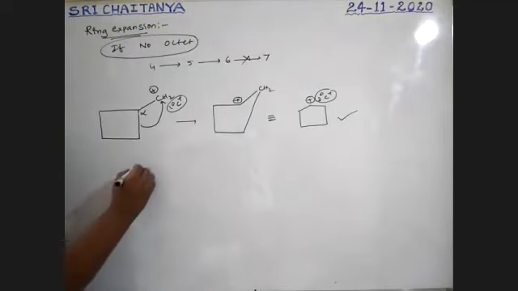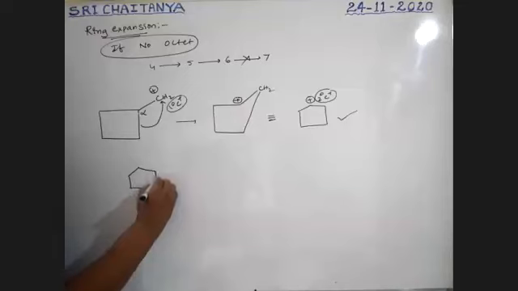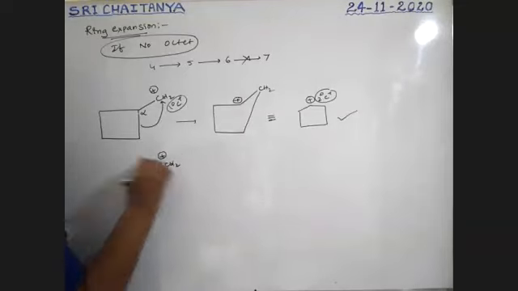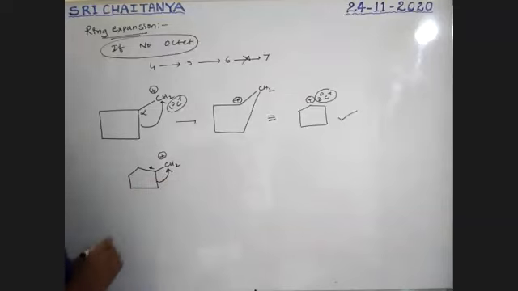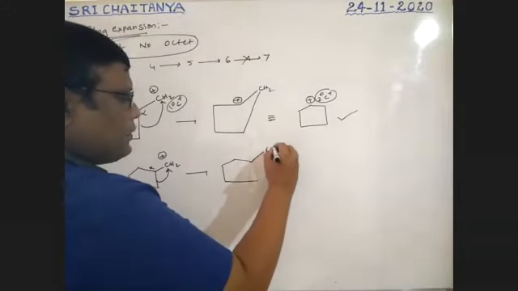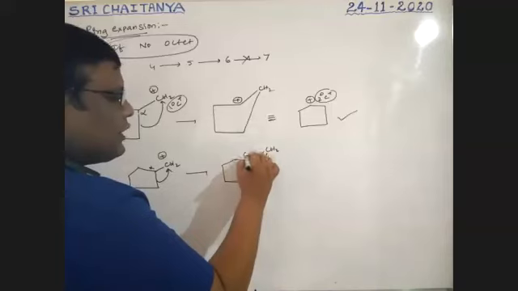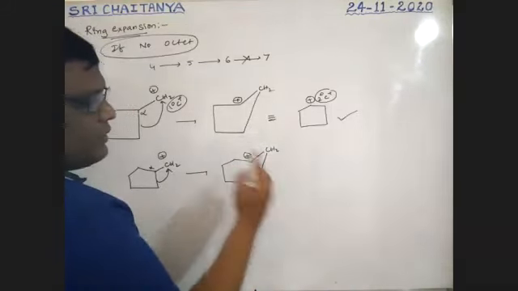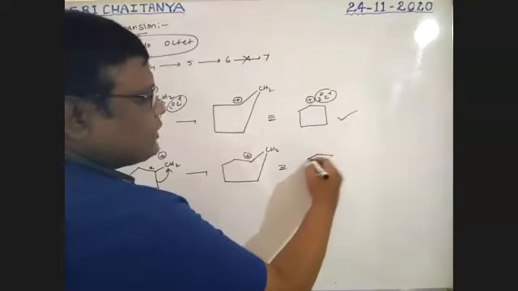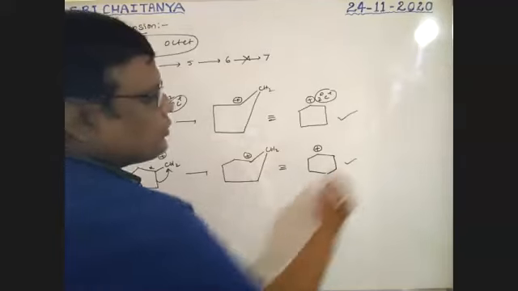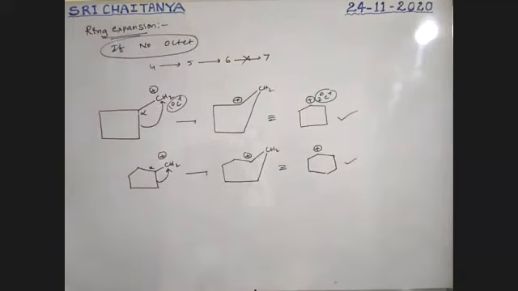Next, see here. I am taking a 5-membered ring with CH2 plus. This is the alpha position, boys. This bond is migrated from here to there. Now it becomes CH2, and this one gets the positive charge. So now the ring is 1, 2, 3, 4, 5, 6. Therefore, it changes to a 6-membered ring, boys, with a positive charge. It is possible.